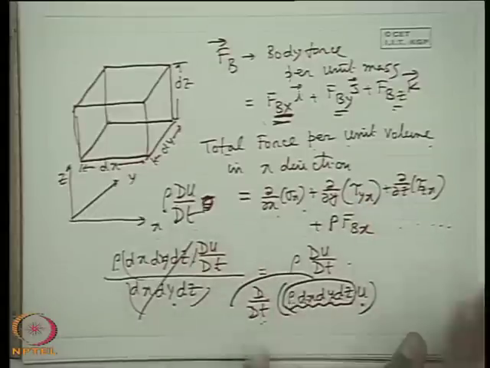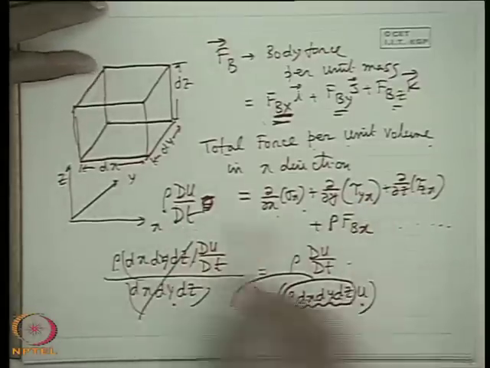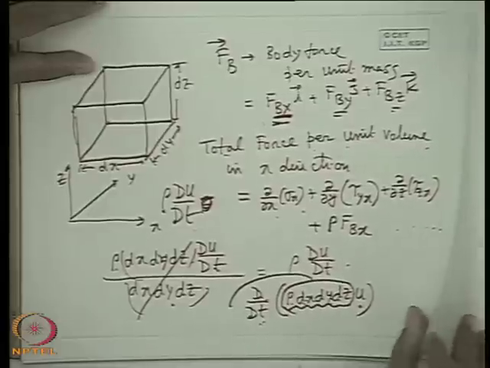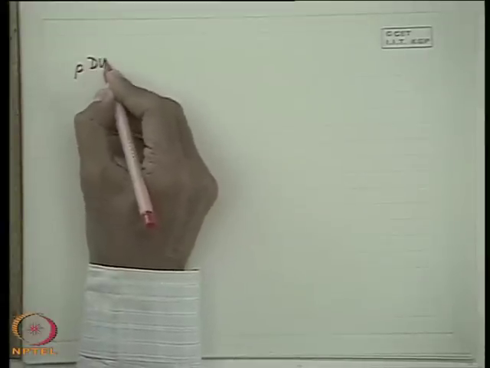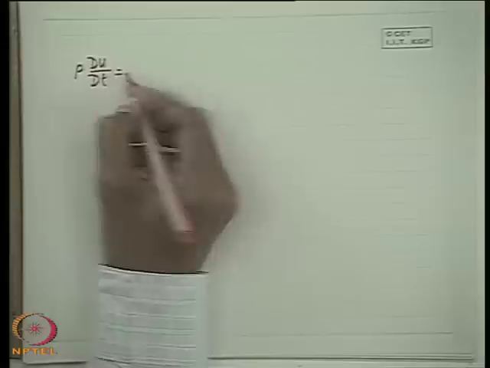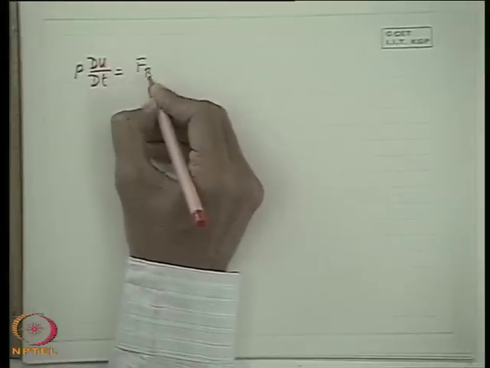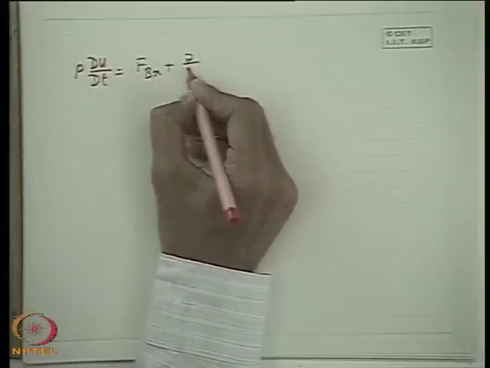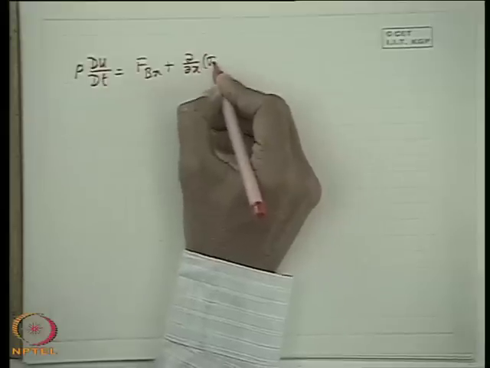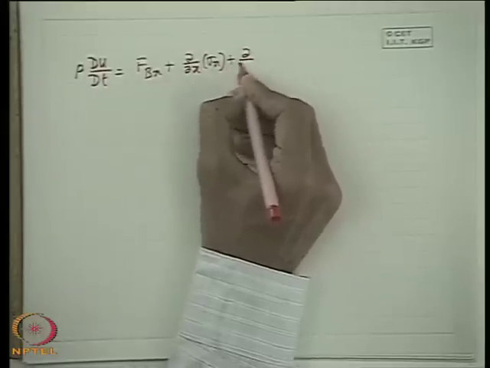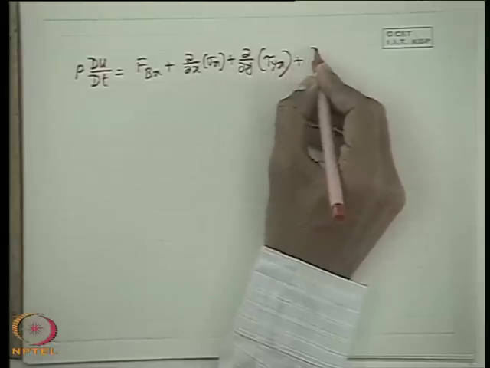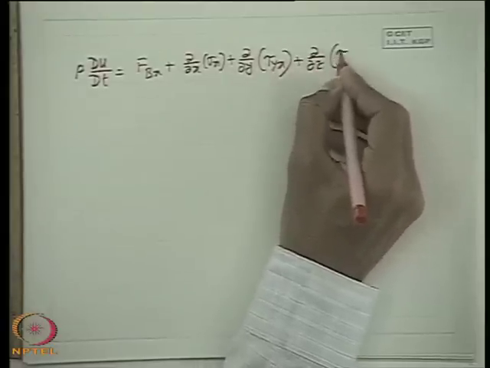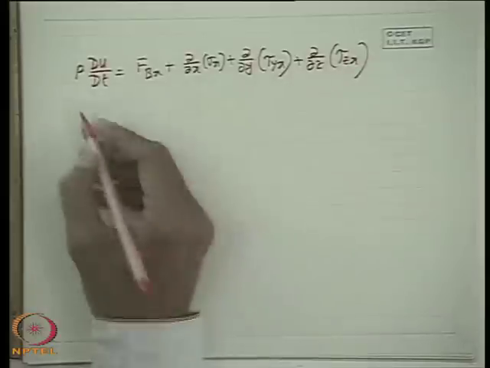And this way I can write the equation of motion in y and z directions accordingly, and this comes out like that. In x direction I write rho du dt is equal to, I write the body force term first, the convention, plus the surface force del del x of sigma x plus del del y of tau yx, or tau xy, immaterial, but still I follow the notation, plus del del z of tau zx.